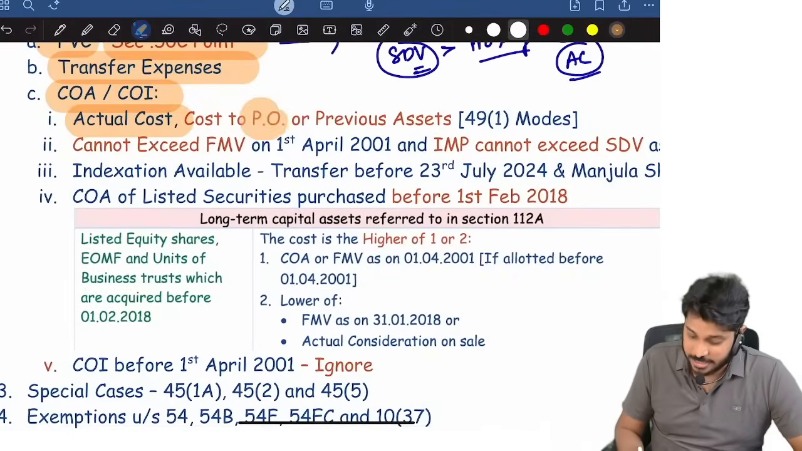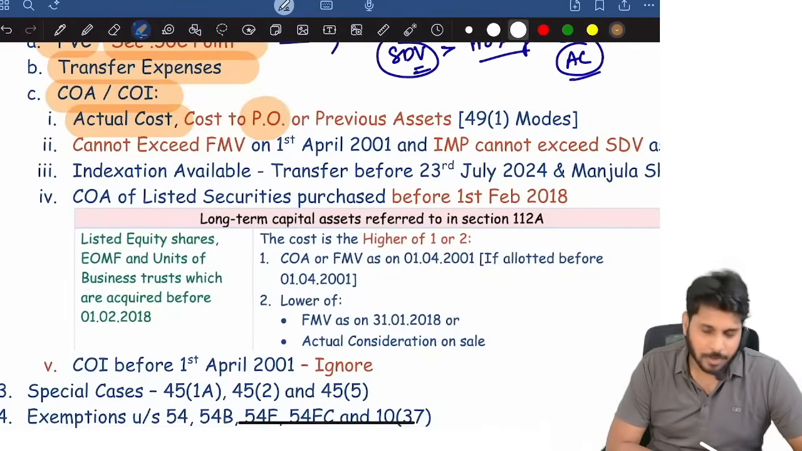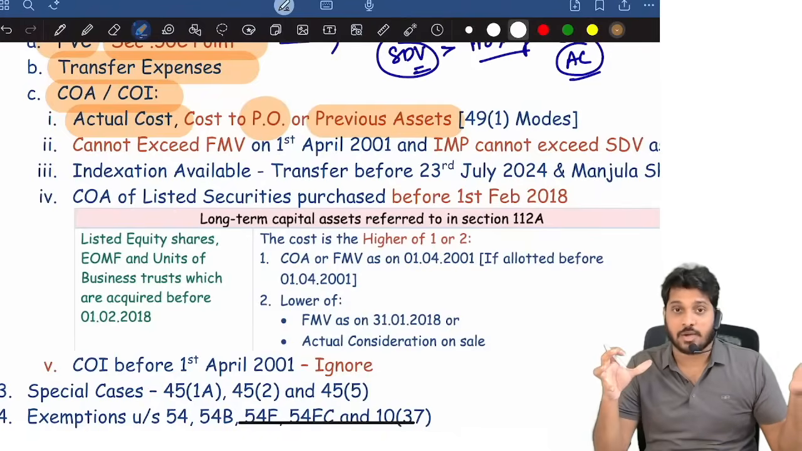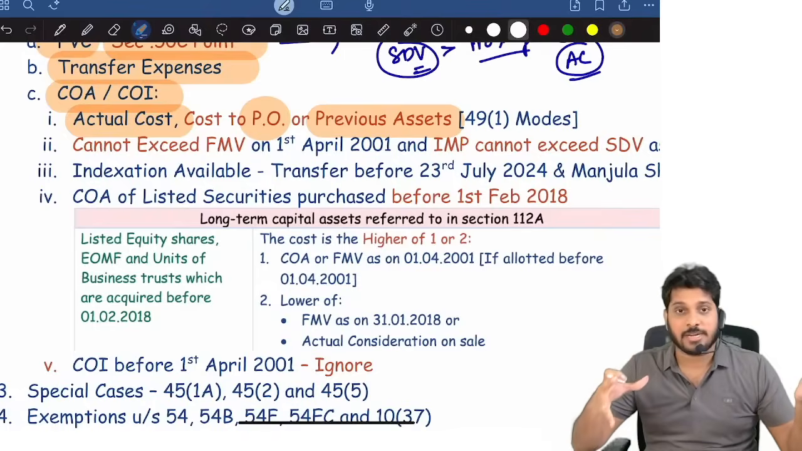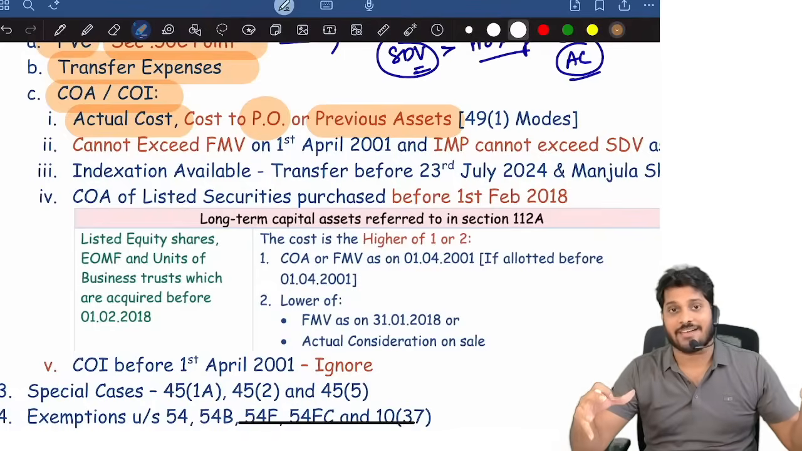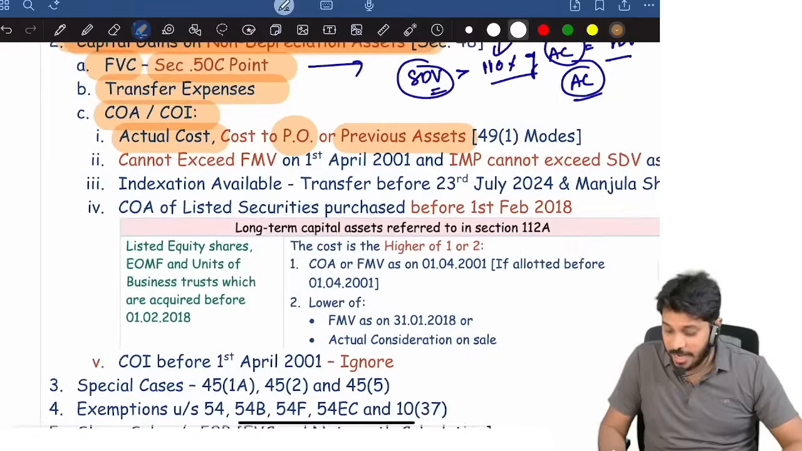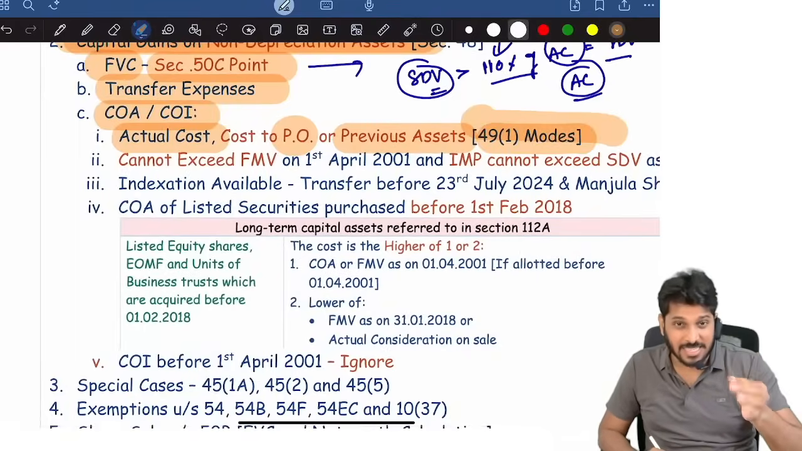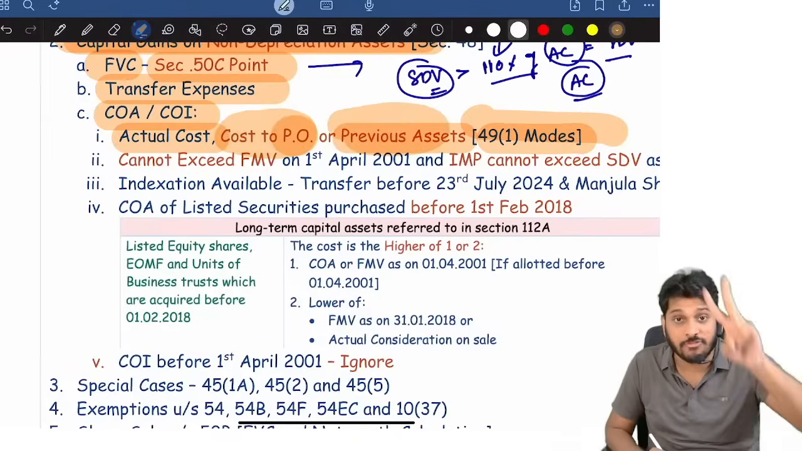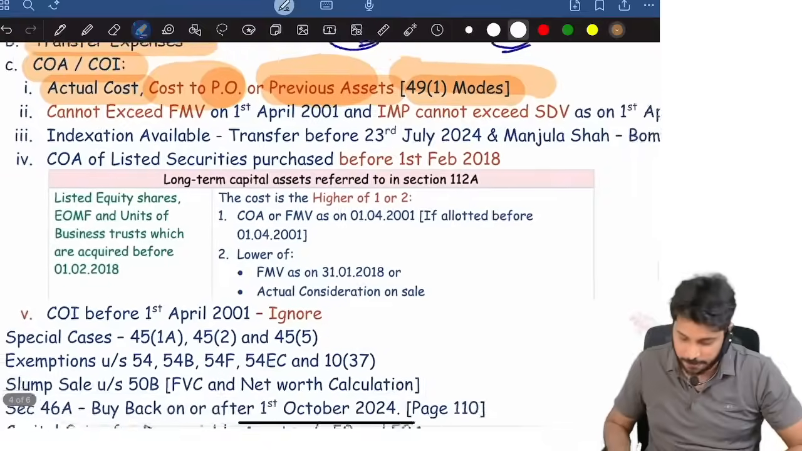Suppose the asset is acquired from the previous owner, or a previous asset is there, like debentures were there, now equity shares I got. Amalgamating company shares were there, amalgamated company shares I got. EGR receipt is there, now I have gold. So if I am getting any capital asset through 49(1) modes, then the cost to previous owner, the cost of the previous asset, is the cost of acquisition.